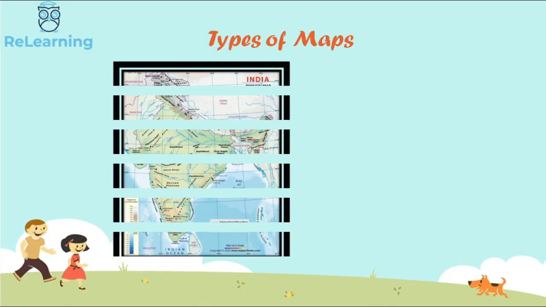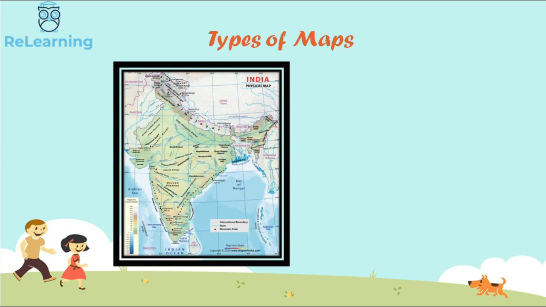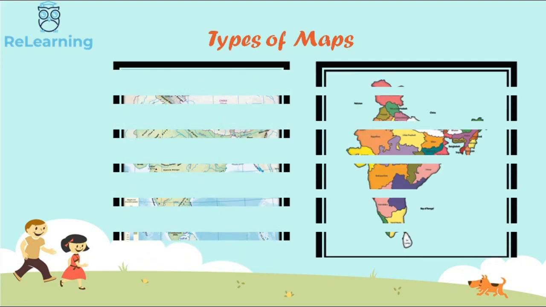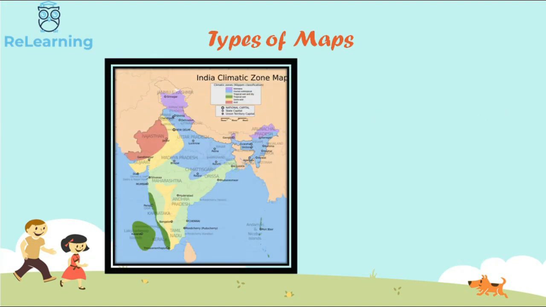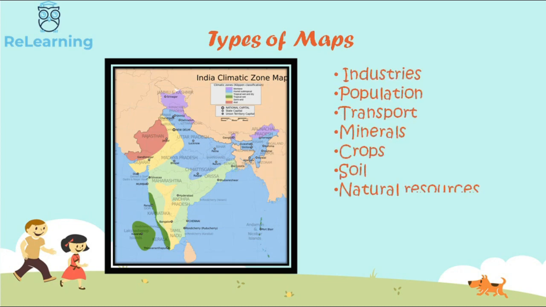Next is types of maps. There are different types of maps. Physical maps show the physical features of a place such as mountains, plateaus, plains and rivers. Countries, states and their capitals are shown on the political map. General information about the climate and rainfall of the region is shown in climatic maps. Besides these, there are maps that tell us about the industries, population, transport, minerals, crops, soil, natural resources, forest and wildlife of a region.